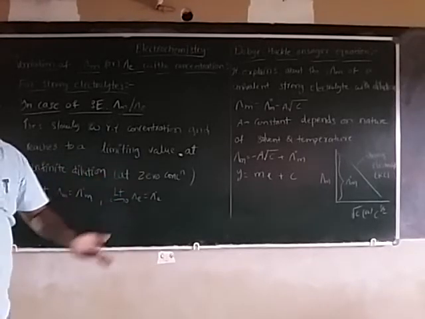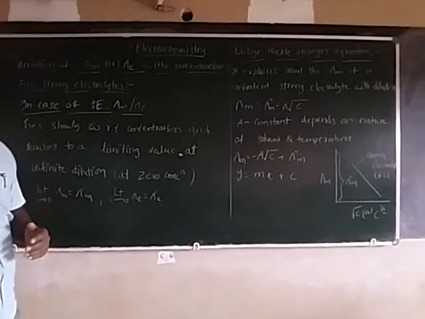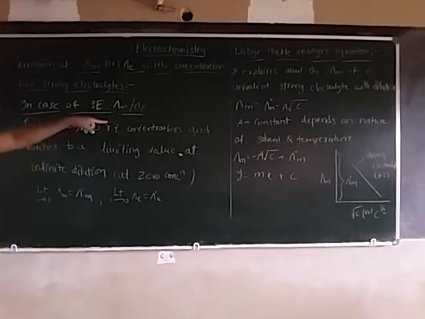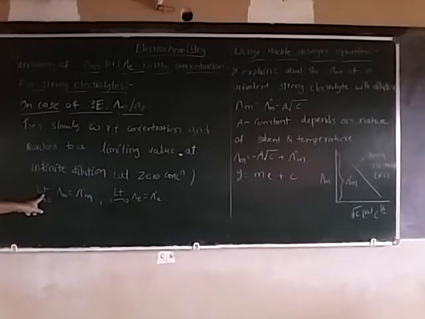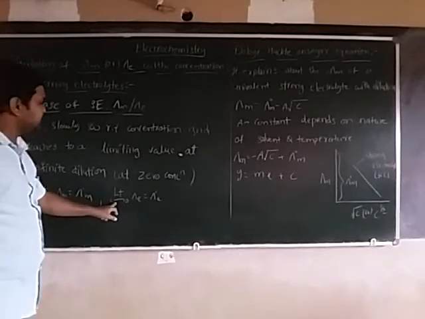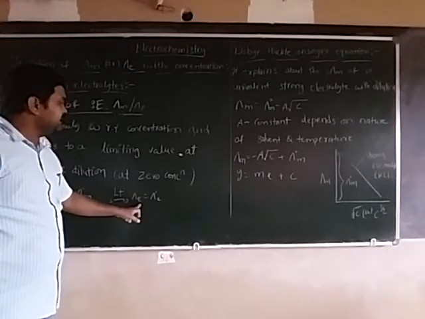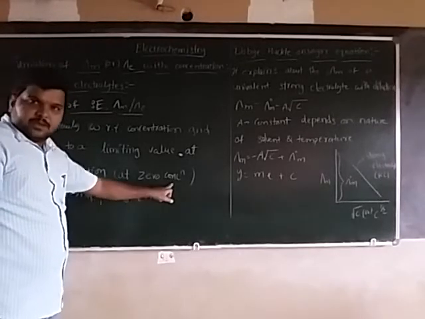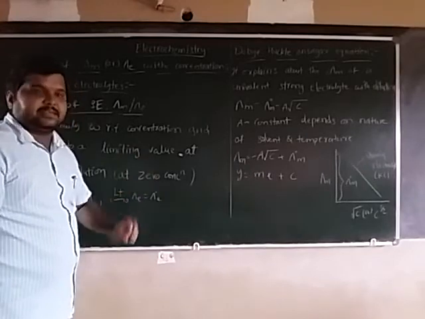Upon dilution, what will happen? The concentration will decrease slowly and molar conductance and equivalent conductance increase. In the limit as concentration tends to zero, molar conductivity is equal to the molar conductivity at infinite dilution. Likewise, the equivalent conductance equals the equivalent conductance at infinite dilution.